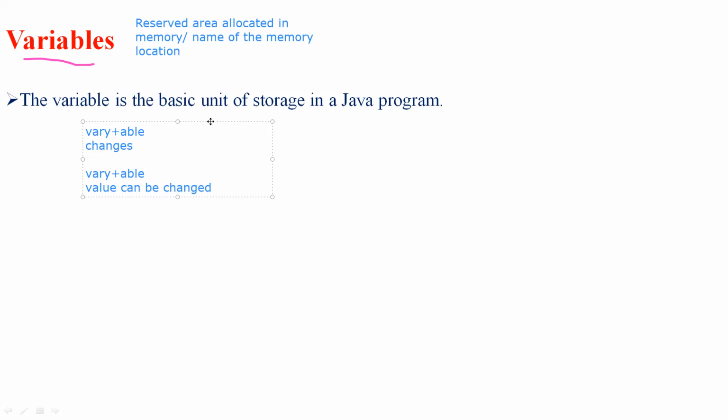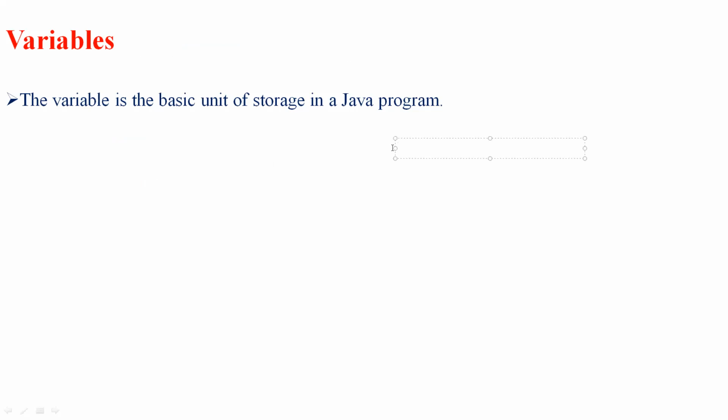So a variable acts as a basic unit of storage in a program. These variables are the reserved areas which are located in memory, also called the name of a particular memory location. The word variable has two parts, vary plus able, which means the value of a particular variable can be changed. So this is about the very first point.